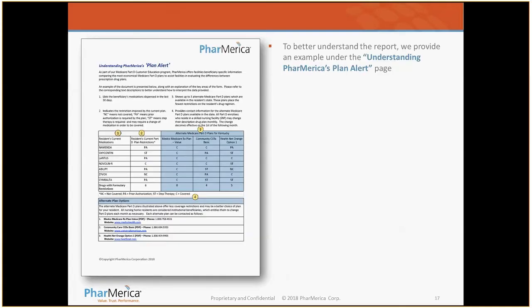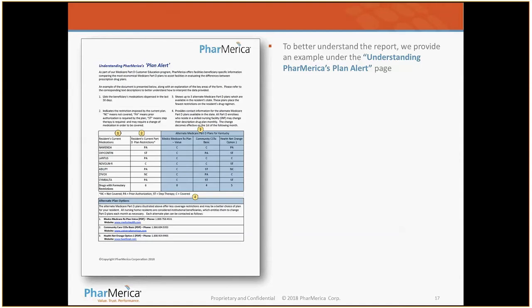The next section of the PDF is understanding the plan alert. As I mentioned, we will pull specific residents and their drug regimen and show up to 3 other alternatives that may provide better drug coverage for them based on their current drug regimen. This first screen is just an understanding. It is included in the PDF download that column 1 is the resident's current drug regimen.